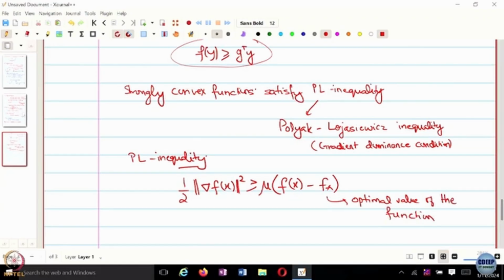In some sense, what this definition is trying to say is that the function at least has a quadratic type of growth. And the reason why PL inequality is particularly important is, now if you remember that in the